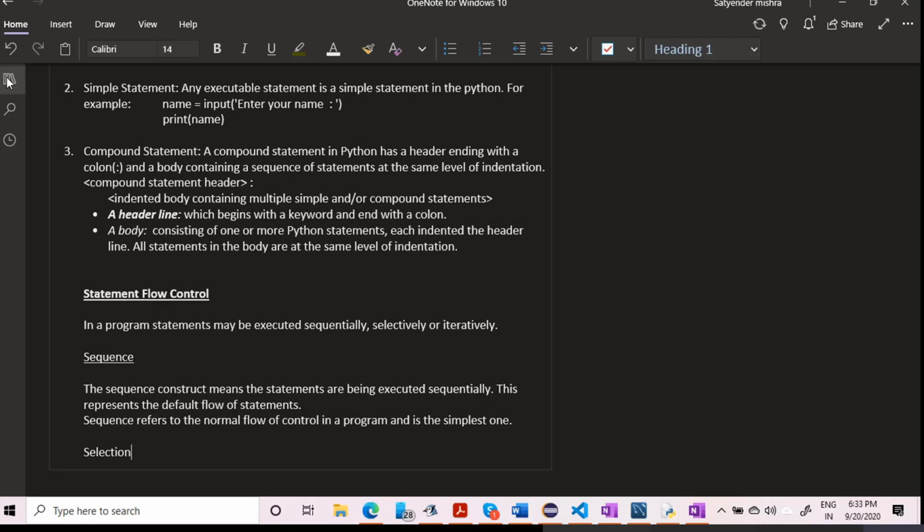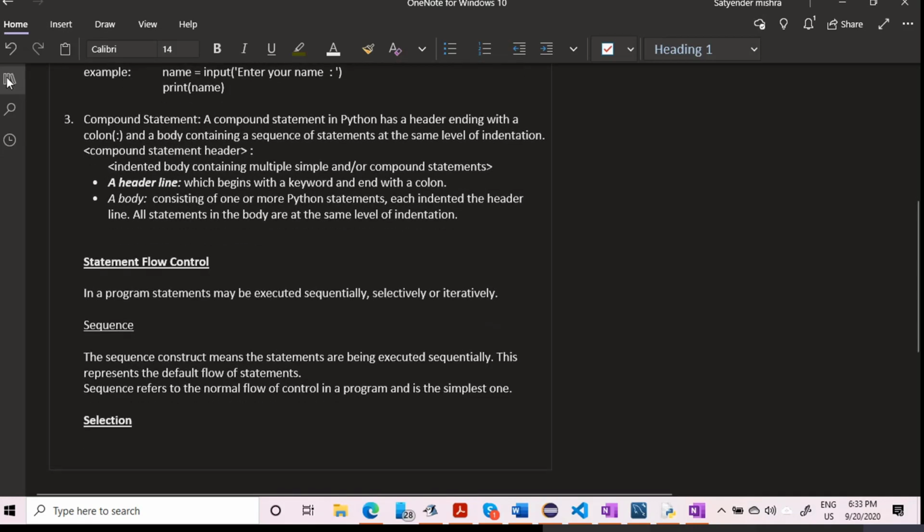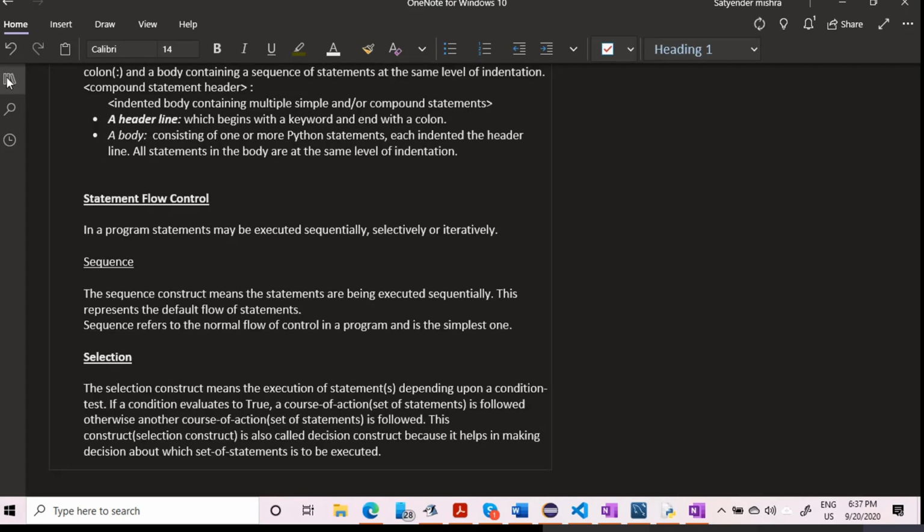So selection is a very important terminology in programming. The selection construct means the execution of statements depending upon a condition test. If a condition evaluates to true, a course of action is followed. Otherwise, another course of action or a set of statements is followed. This construct is also called the decision construct because it helps in making decisions about which set of statements is to be executed.